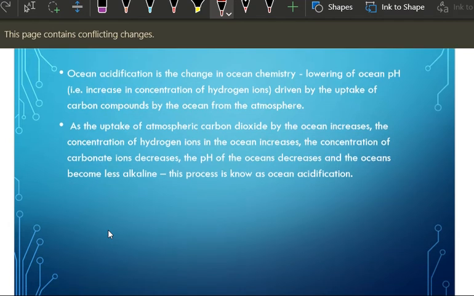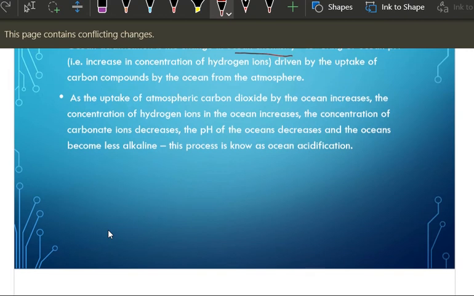Acidification is a change in ocean chemistry, lowering of ocean pH, increasing the concentration of hydrogen ions, driven by uptake of carbon components by the ocean from the atmosphere. Okay, we know, right? Simple definition, that is pH.